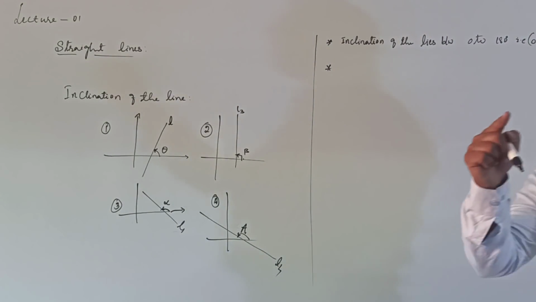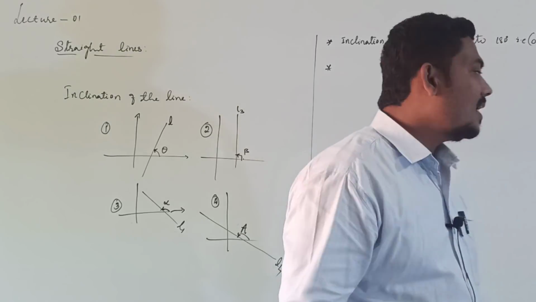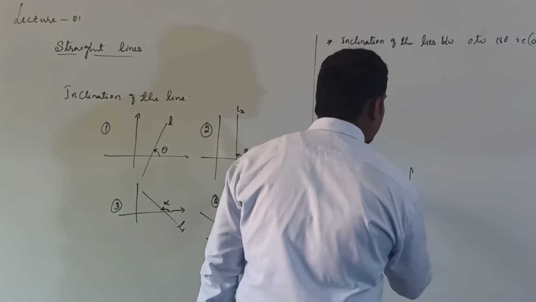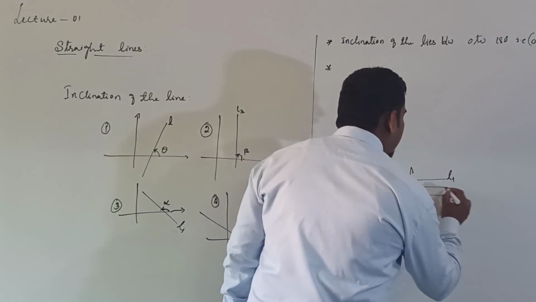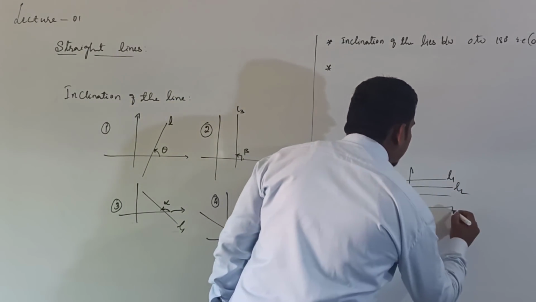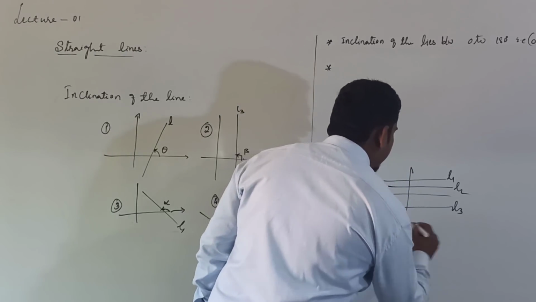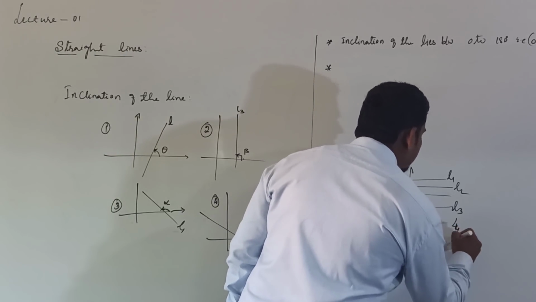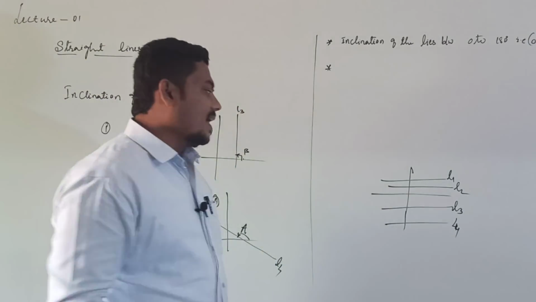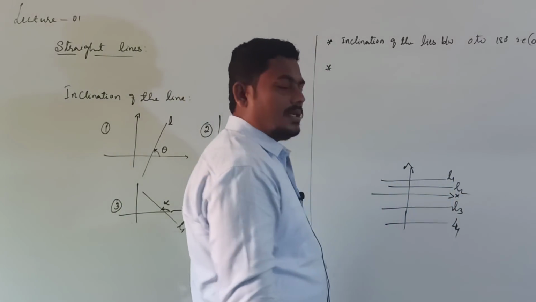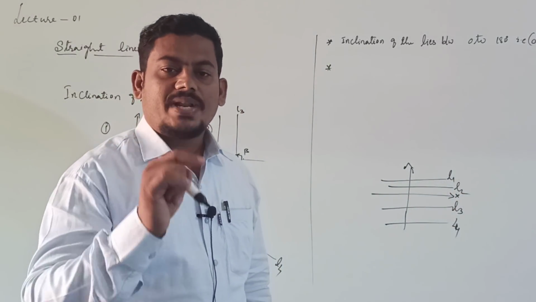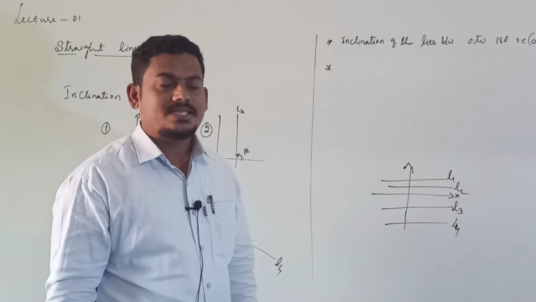Inclination of a horizontal line is clearly 0 degrees. Clearly L1 is a horizontal line, L2, L3, L4 are horizontal lines, right? This is the y-axis and this is the x-axis. The angle made by the line with the positive direction of the x-axis is known as inclination.